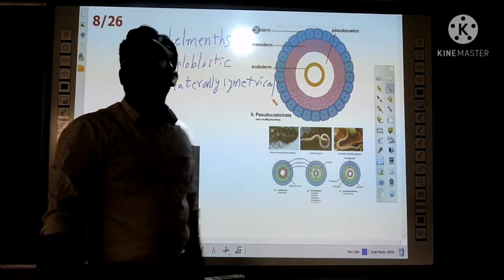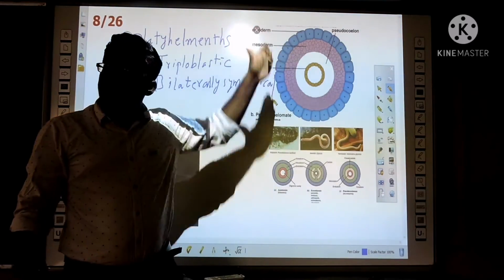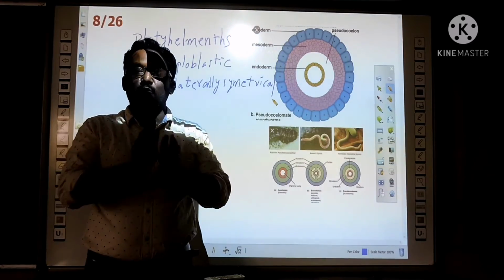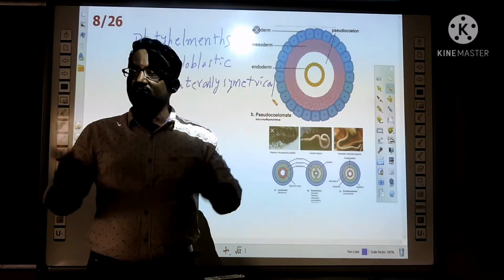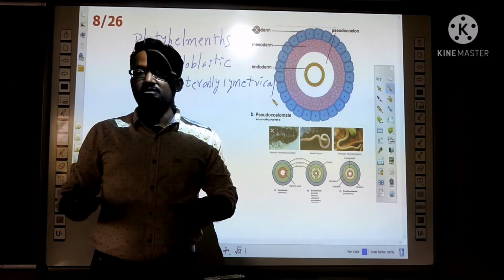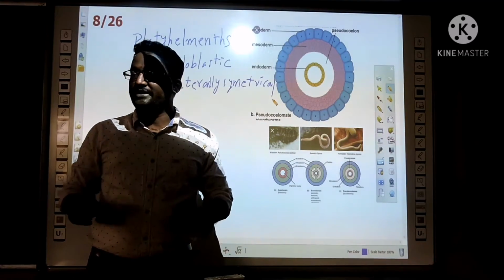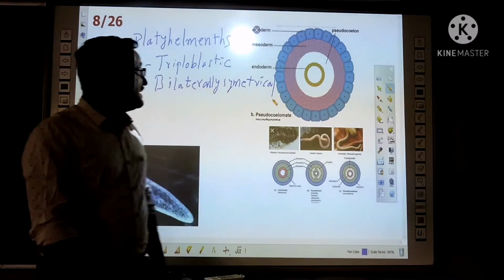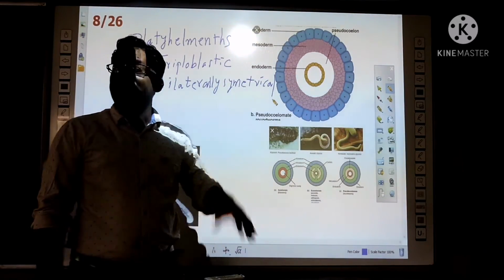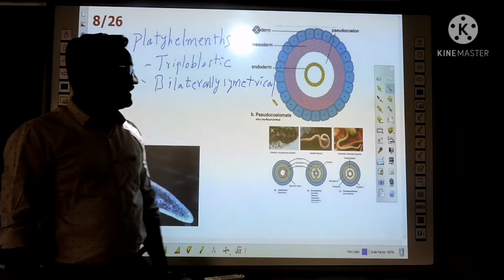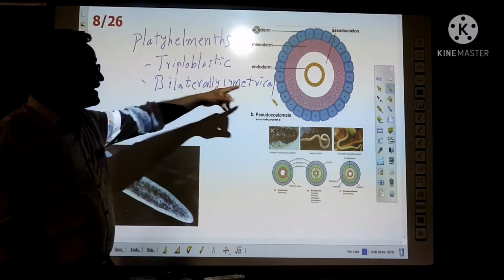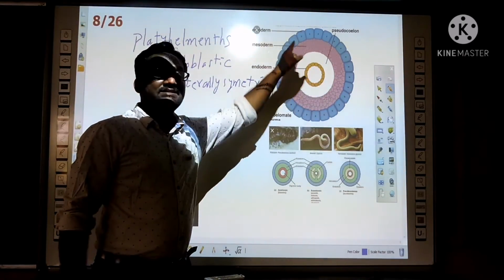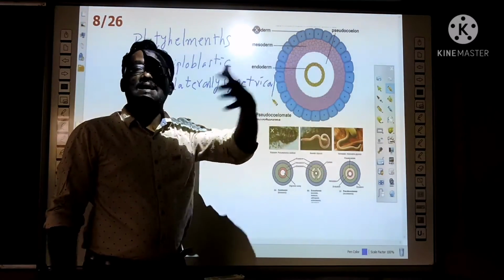Bilaterally symmetrical. That means if you take the transverse section of the body, the vertical section, the two parts have equal body design. The two halves have the same body design. That kind of body design is called bilaterally symmetrical. Cylinderids are also bilaterally symmetrical. So they are triploblastic and there is a cavity also, but that is not the cavity which is present in higher animals.